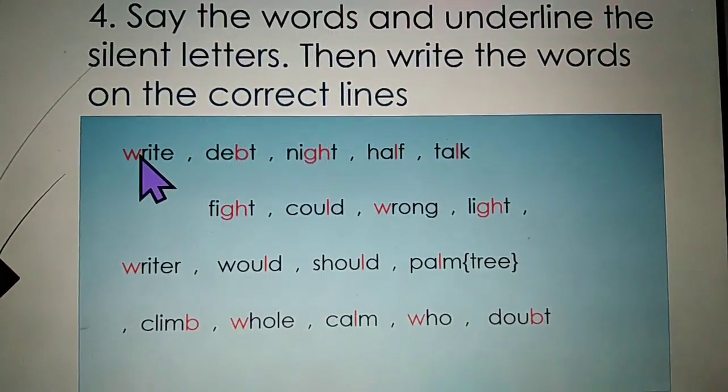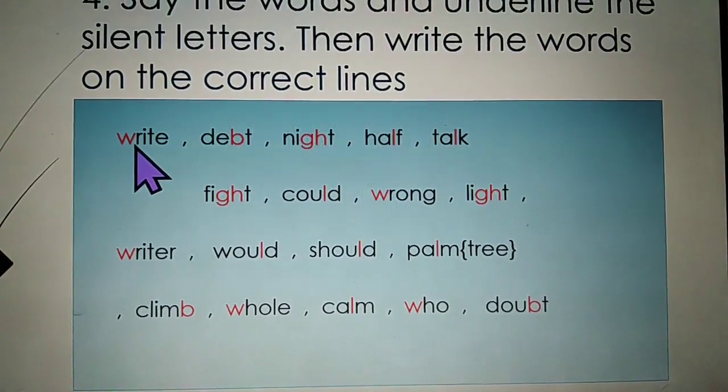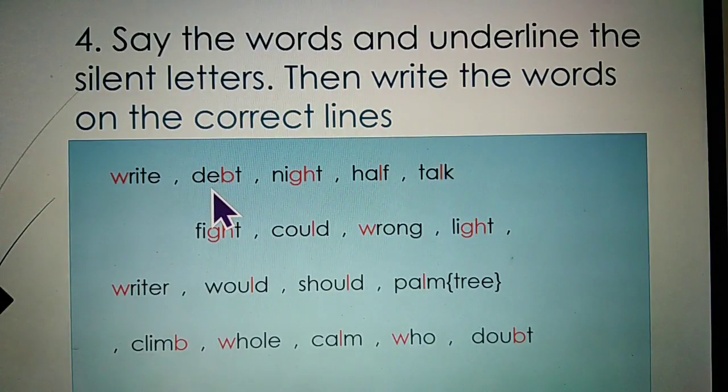Here you can see W, the red color letter. W is silent when you pronounce the word right. The next word, debt. In this word, B is silent. I request you all, please underline B in your book. Night. G and H are silent. Half. L is silent. Talk. L is silent. Please underline L. Fight. G and H are silent. Please underline GH. Could. L is silent.